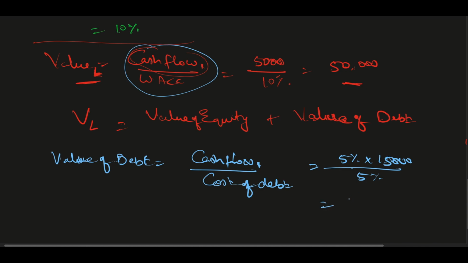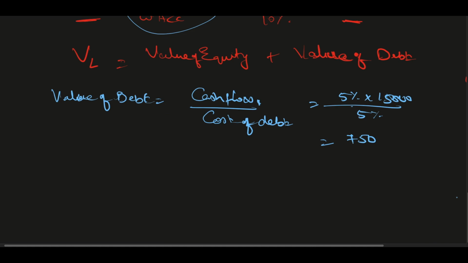So that will come as 750 by 5%, and when I calculate, I will get the value as 15,000. Okay, so 15,000, which was the actual value of debt. Also, we raised this much money only, right? So I'm just proving all that stuff here, reaffirming all that. Okay, it is 15,000.